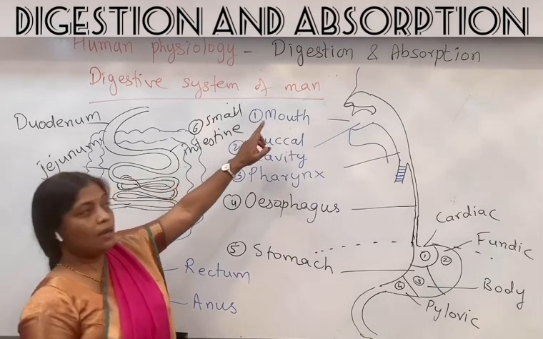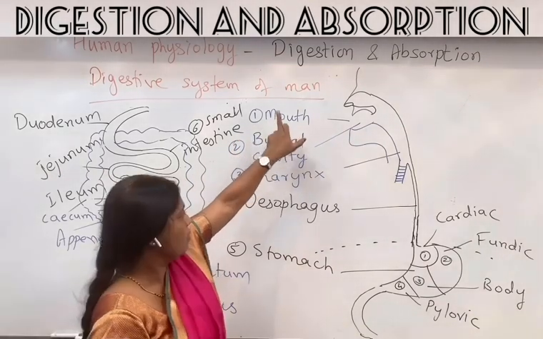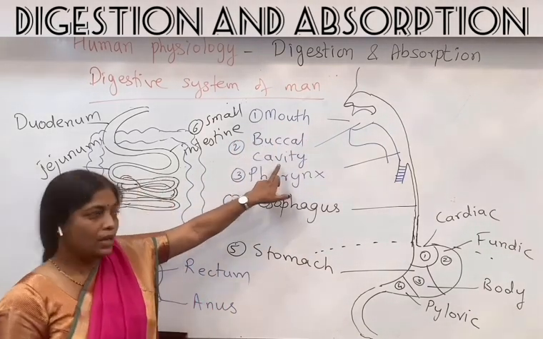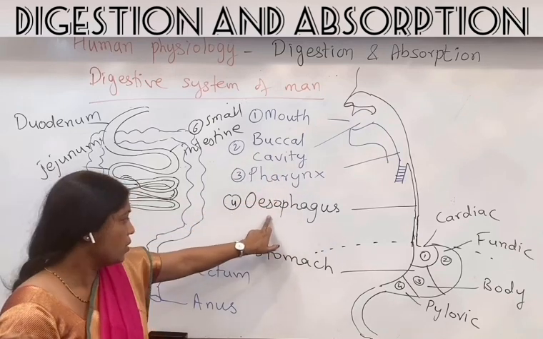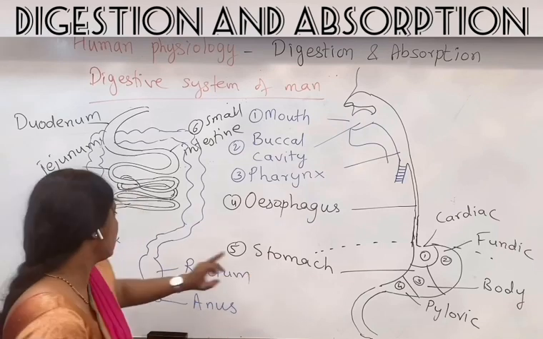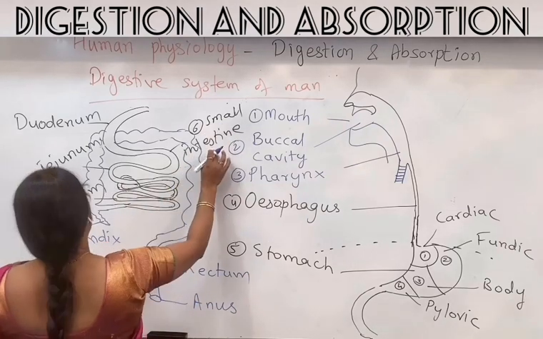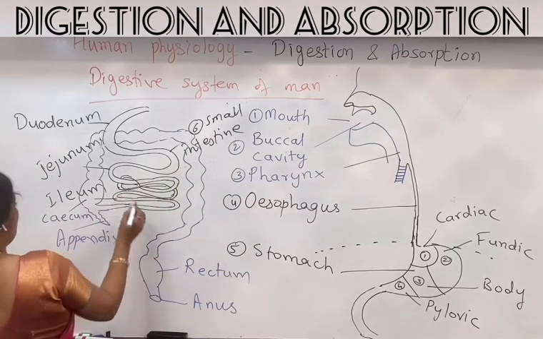So our alimentary canal begins with mouth. Mouth leads into buccal cavity. Buccal cavity leads into pharynx. Pharynx into esophagus. Esophagus then forms the stomach. Stomach continues and forms small intestine. And this is what is the large intestine.